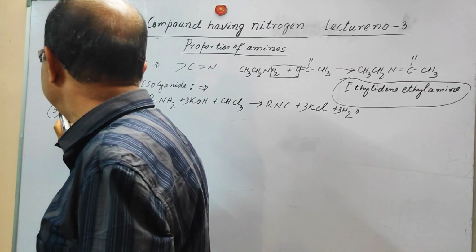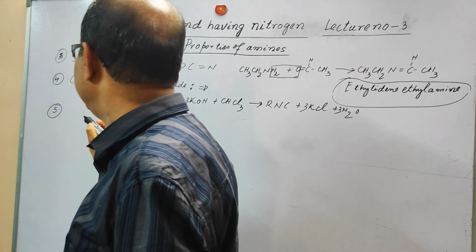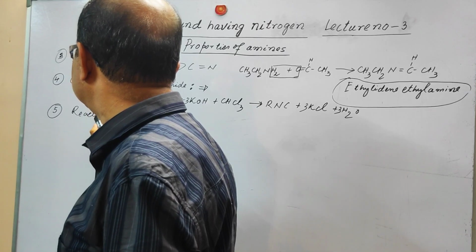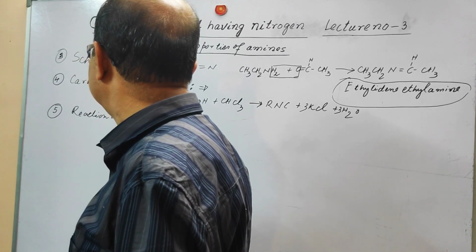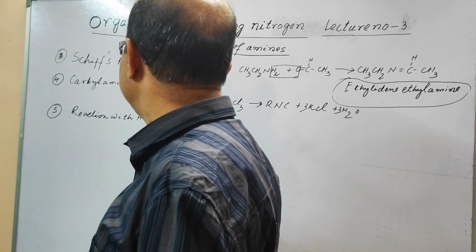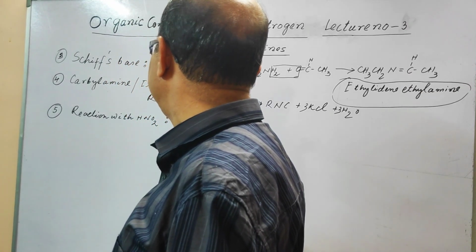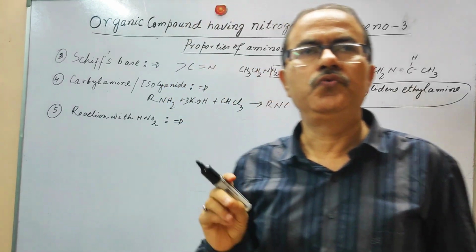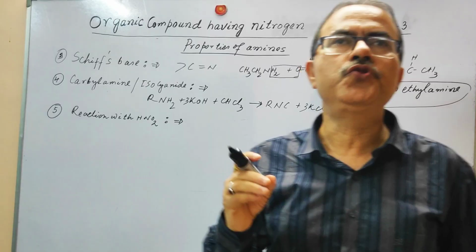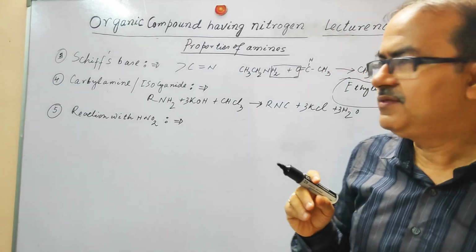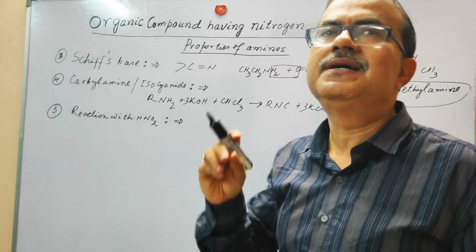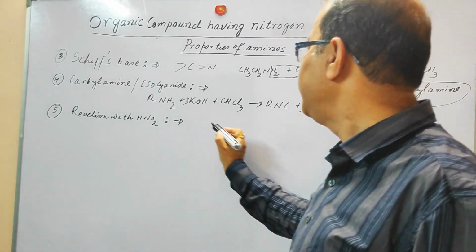Next reaction, the fifth reaction that we are going to discuss, the reaction with HNO2, nitrous acid. In this reaction also we find a difference. 1 degree, 2 degree and 3 degree amines react differently and produce different products. We will discuss the reaction with the 1 degree amine.